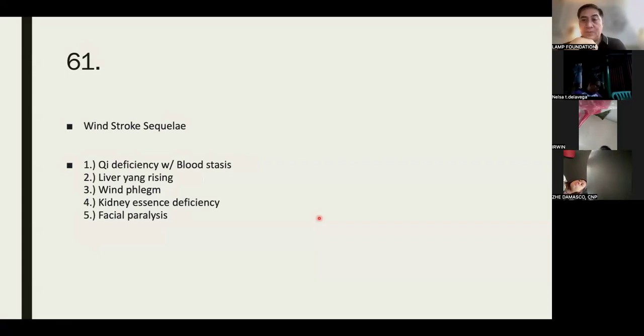Okay. So this pattern differentiation will come in after the stroke is set in. You don't spend so much time identifying the pattern while you're wheeling the patient to the hospital, right? So these are the sequelae. This was what we discussed earlier.